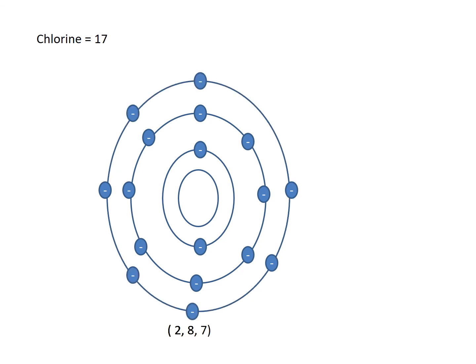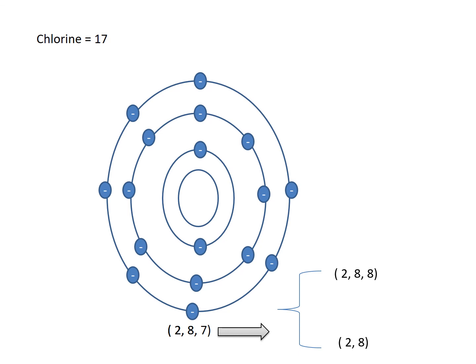Now chlorine has the electronic configuration of 2, 8, 7. Here also it wants to become stable, so it has two options. Either it can accept one electron and become 2, 8, 8, or it can give away 7 electrons in the outermost shell and become 2, 8.